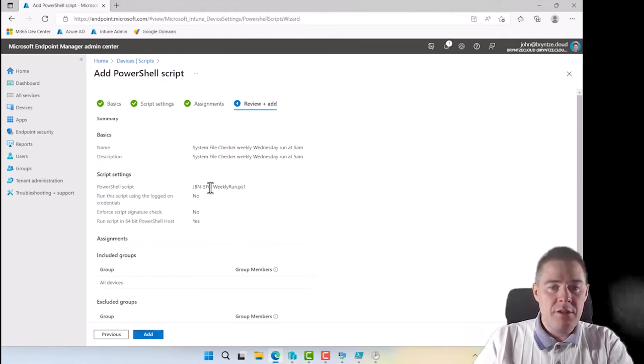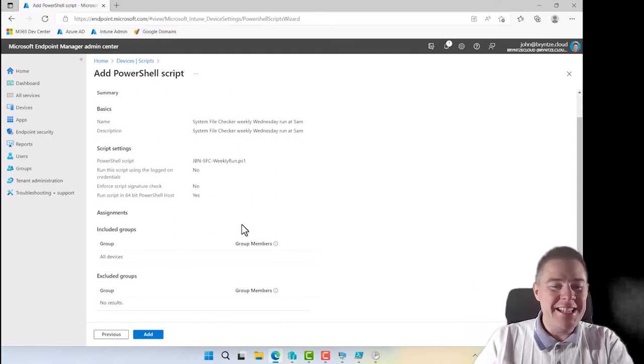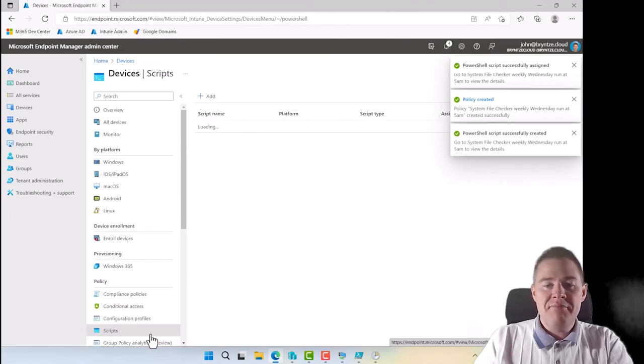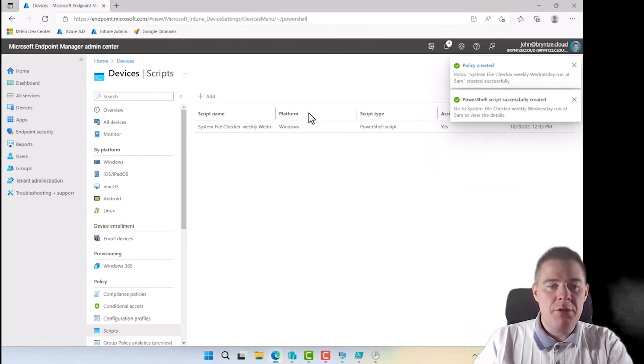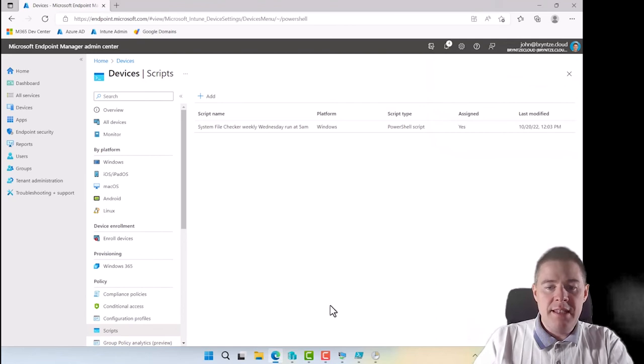So we have this good script. The name is good. Well, it's okay, I guess. And we include everyone. We could exclude also, but let's do this. This has been created. We have our first PowerShell script. So now I just want to see if my machines will get this script.